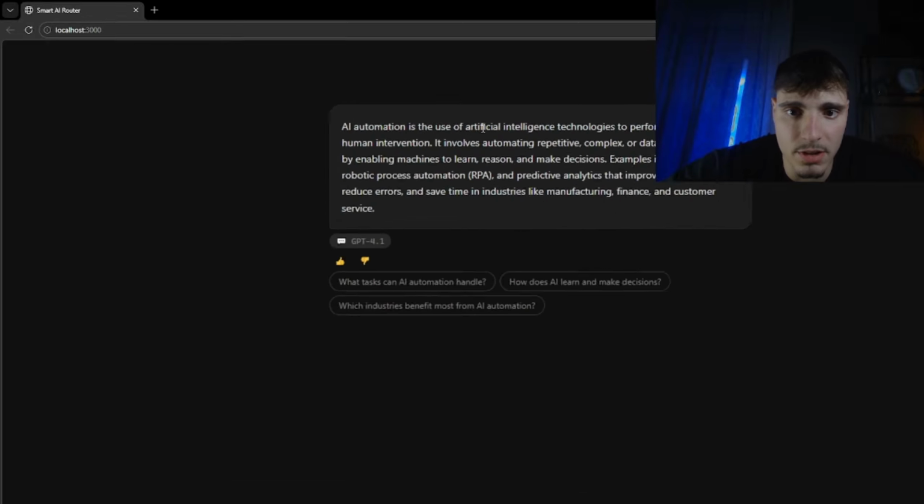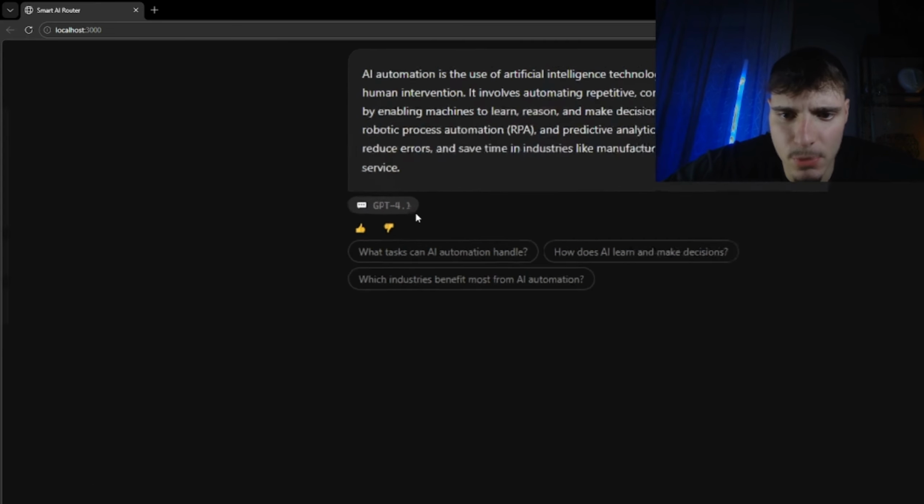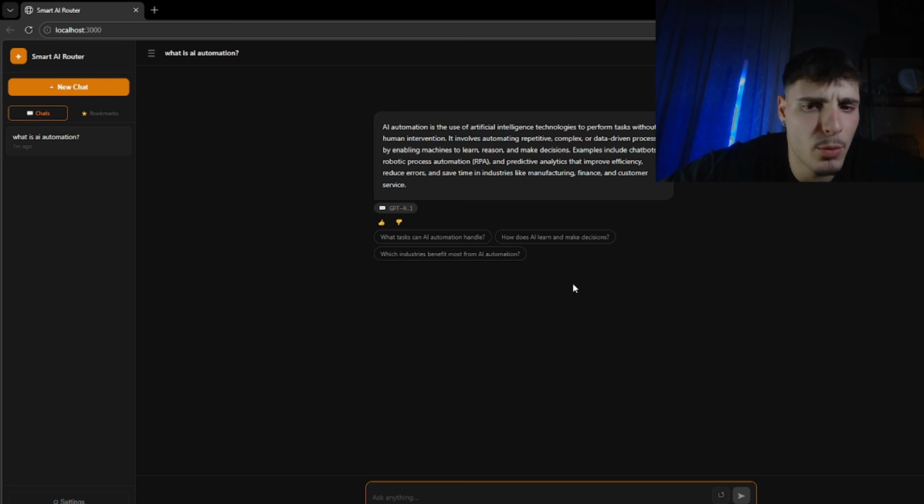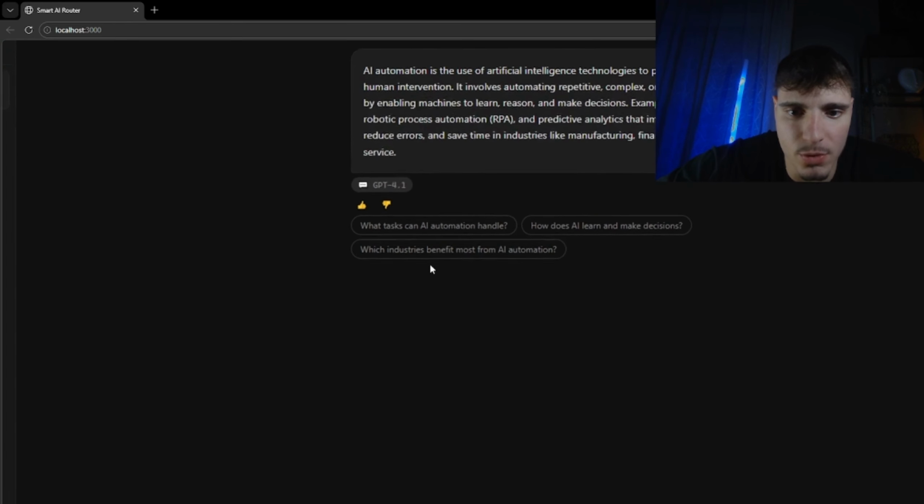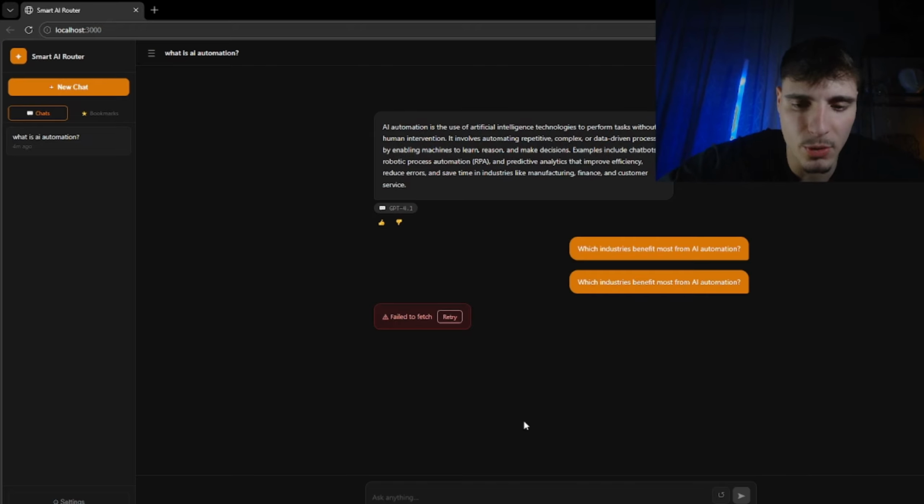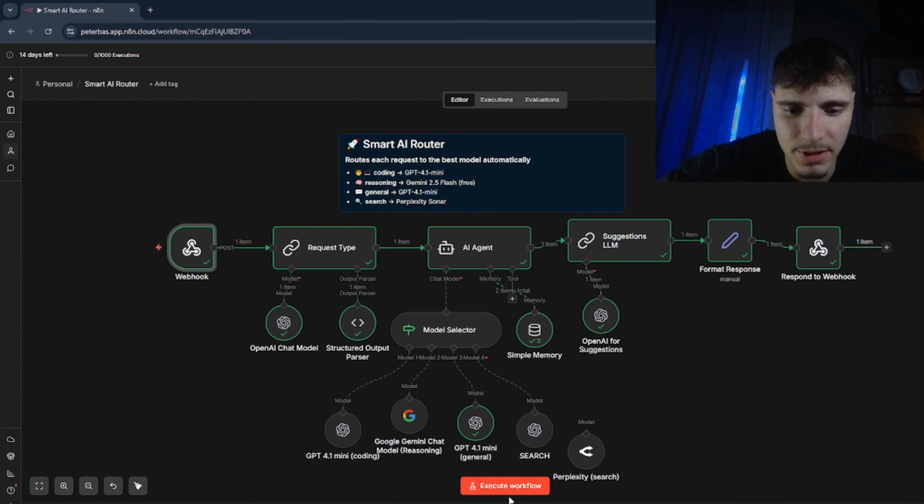AI automation is the use of artificial intelligence technologies to perform tasks without human intervention. And look at this small budget, GPT 4.1. That's the AI model that answered this question. Which industries benefit most from AI automation? And yeah, it's normal. It's normal because I have the test URL webhook. So every time I need to click execute workflow before I send the message.